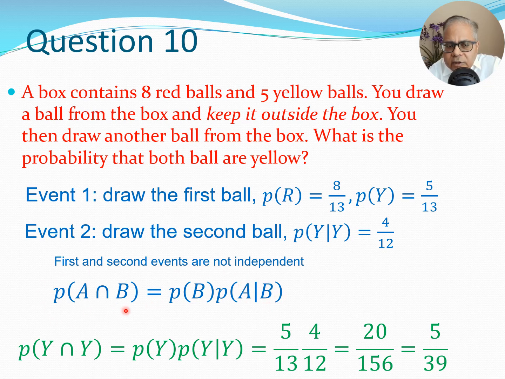P(A intersection B) is P(B) into P(A given B). So if I use this formula and I recall that I am only interested in yellow balls here, I put A and B as both Y, then I can write this expression as 5 by 13 into 4 by 12. So the first probability here was 5 by 13, that is P(Y), and the second, P(Y given Y), was 4 by 12. And so that's going to give me 20 divided by 156, which is 5 by 39. So that's how you solve these kinds of problems.